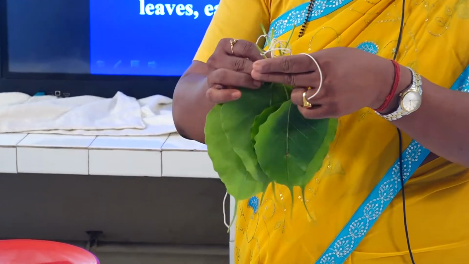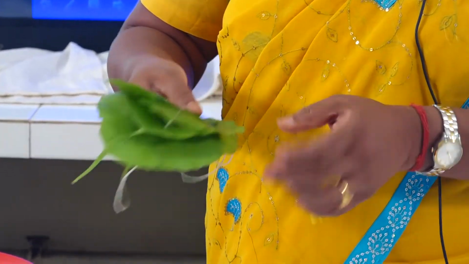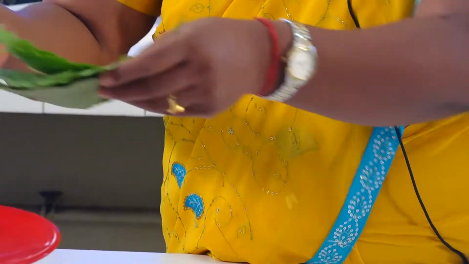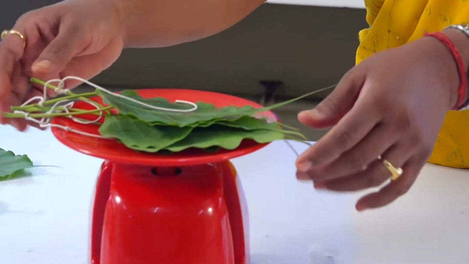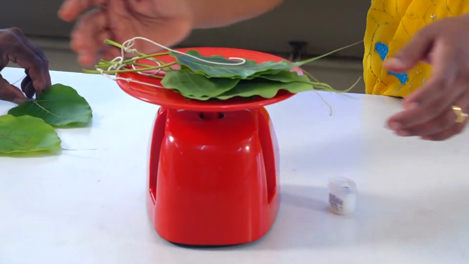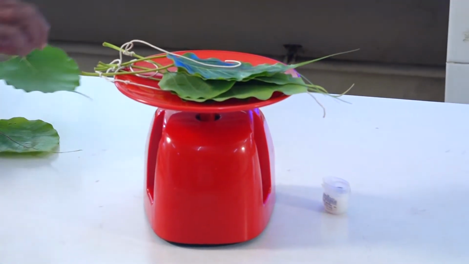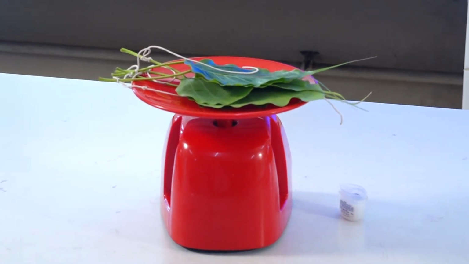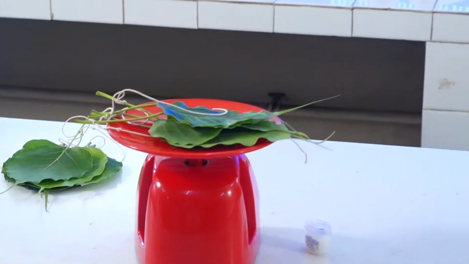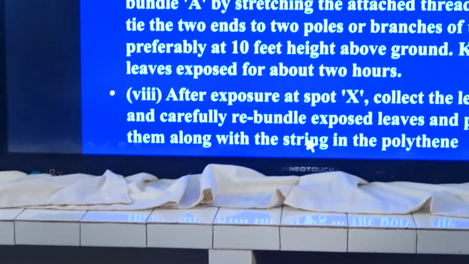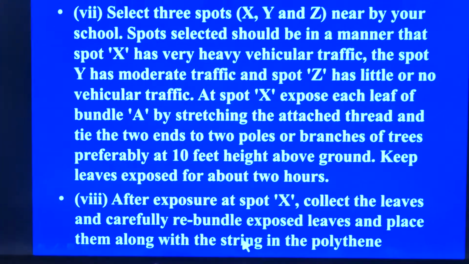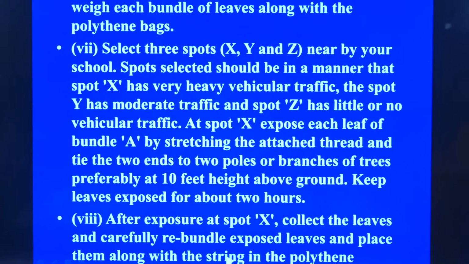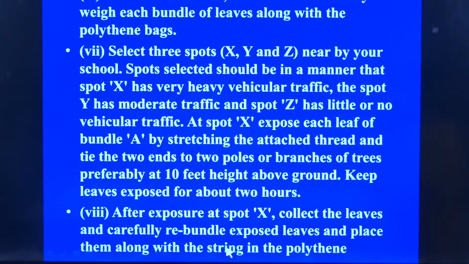Now, we place this over the laboratory weighing machine. Next, we mark these bundles as A, B and C carefully. We weigh each bundle of leaves along with a polythene bag.